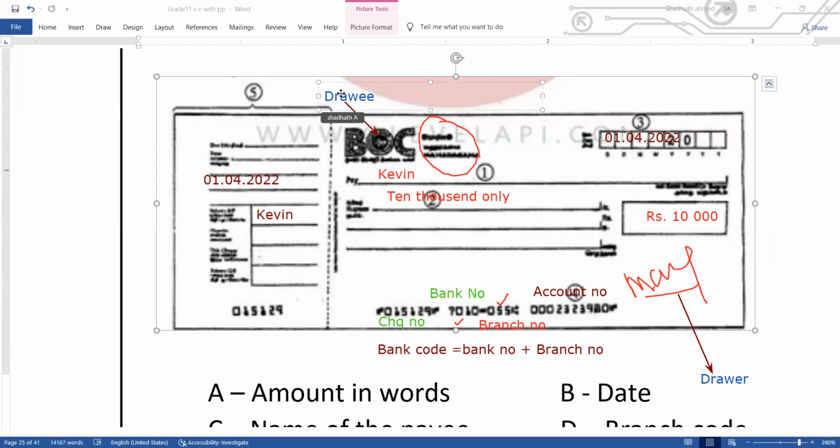The one who signs the check we call the drawer. The bank is called the drawee. And the one to whom the check is given, Kevin, is termed the payee.